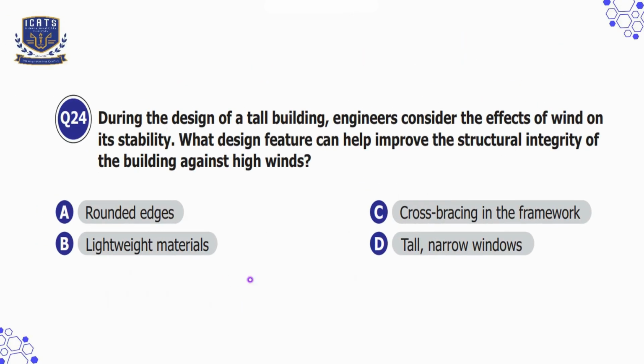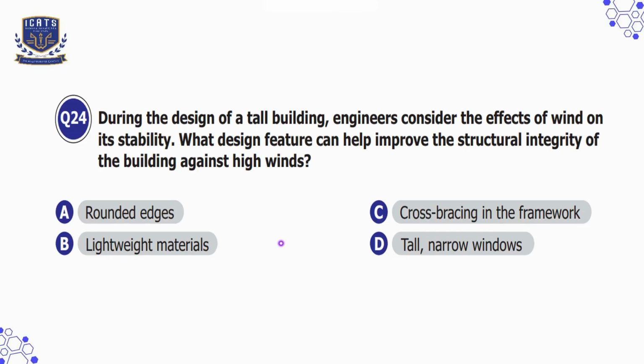Question number 24. During the design of a tall building, engineers consider the effects of wind on its stability. What design feature can help improve the structural integrity of the building against high winds? So, when designing a tall building, engineers must make sure it can stand strong against strong winds.